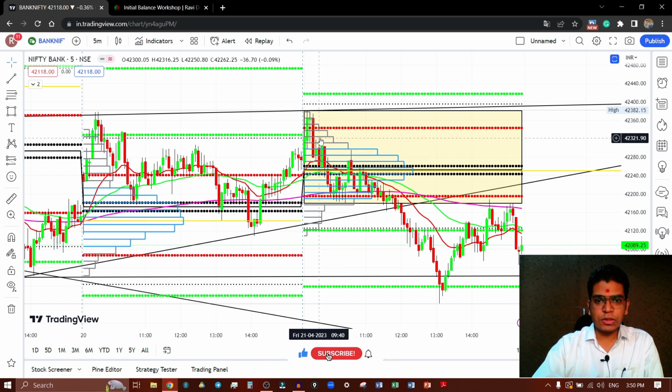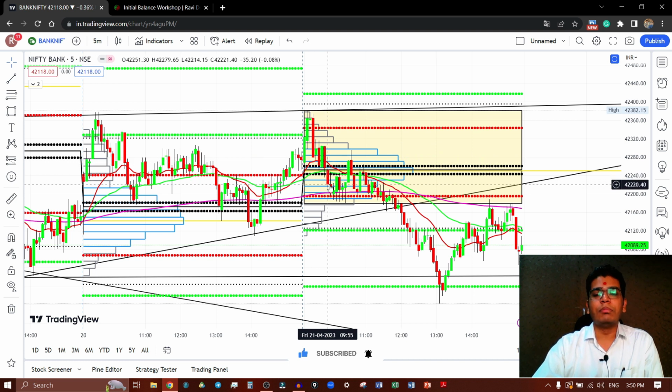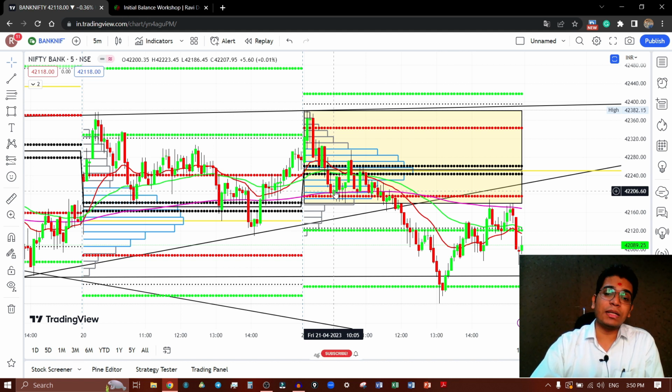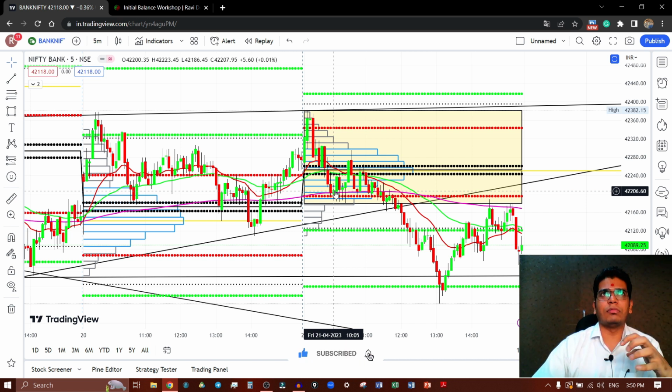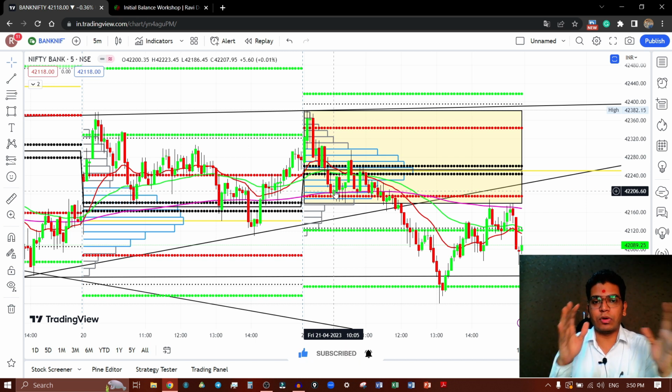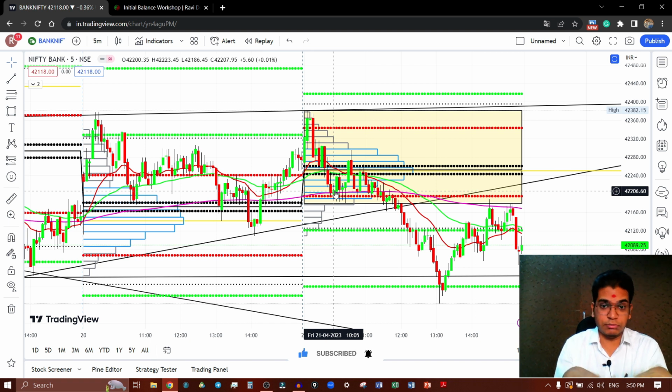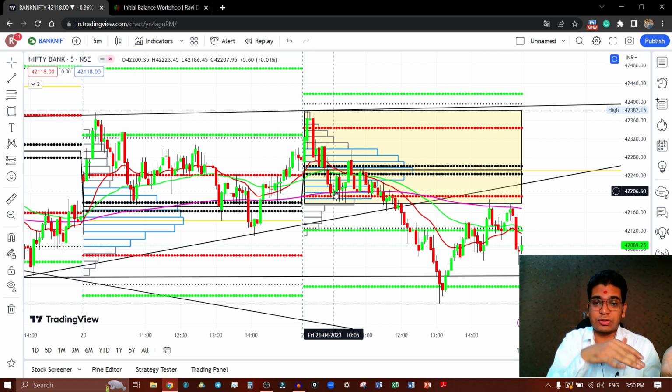When the market is falling over there, just wait. Why wait? Because we want the market to complete the initial balance formation. That's it. This initial balance is going to give you the holistic view and broader context of the market for each and every day. For today, this is the initial balance; for yesterday it can be different, and for tomorrow it can be different.